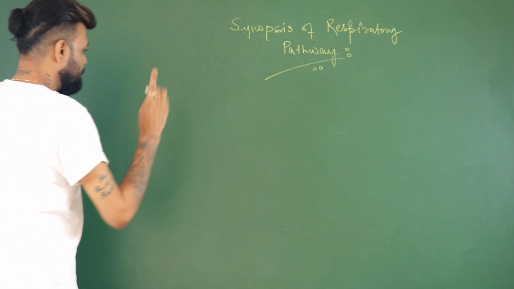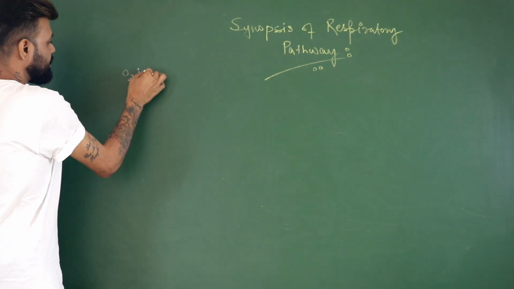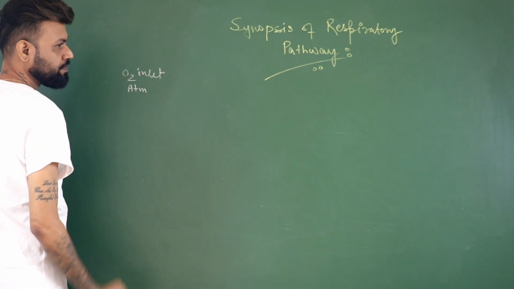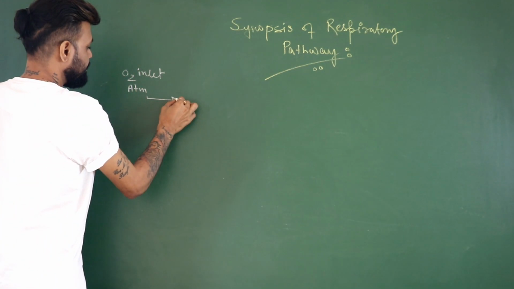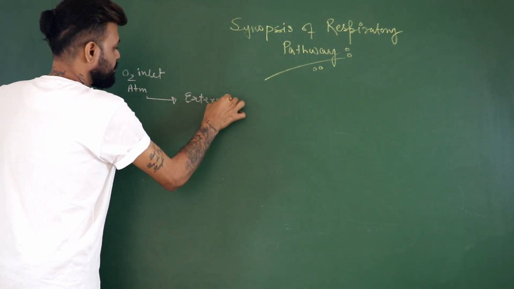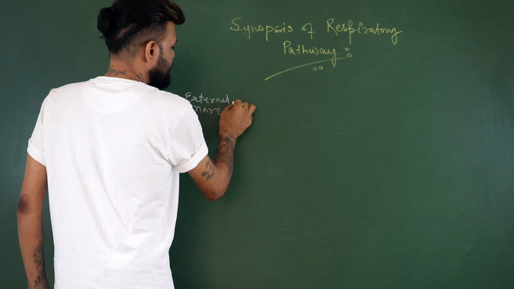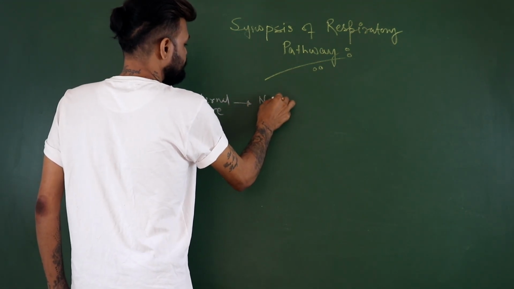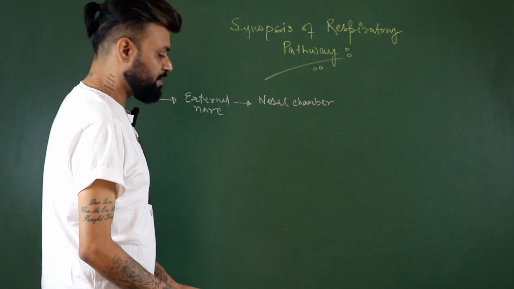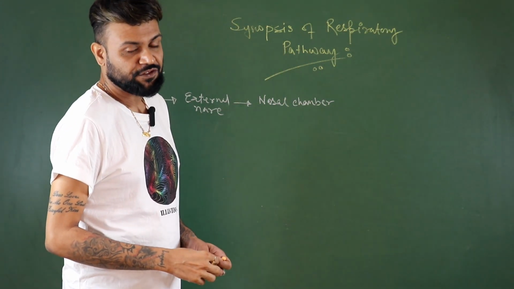The first part of the synopsis: you remember the air inlet, the oxygen inlet that we are talking about, from the atmosphere. It goes in via external air, then it goes inside the nasal chamber or the nasal cavity. This nasal chamber or nasal cavity is divided into how many parts did I say? 3 parts.